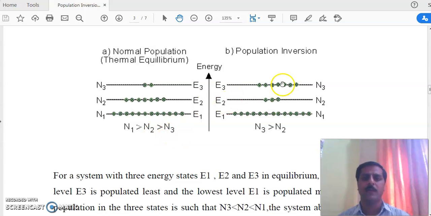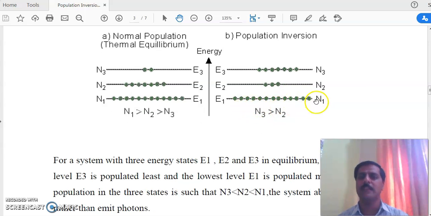Now, if we want to achieve population inversion, the population is inverted between any two states. We supply some energy to the ground state atoms or electrons, and after supplying energy, these atoms jump to the higher energy state. Now see, in the E3 state, after supplying energy, there are 2, then 3, 4, 5, 6, 7. In the E2 state, N2, there are 1, 2, 3.